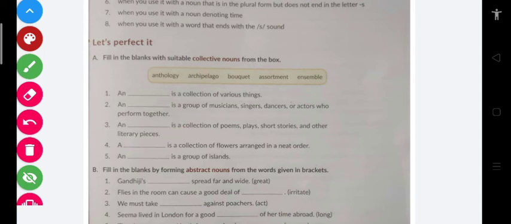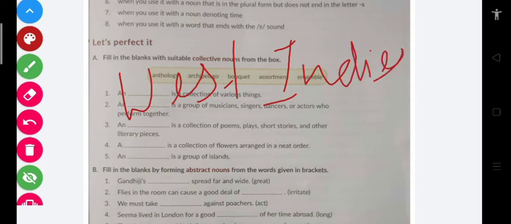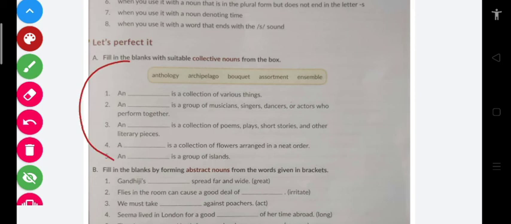Clear? The next is a group of islands. A group of islands is an archipelago. For example, West Indies. West Indies is a group of islands. So when there is a group of islands, we call it an archipelago. West Indies is a proper noun, but since it's a group of islands, it can be called an archipelago. So now we are done with these 5 questions.